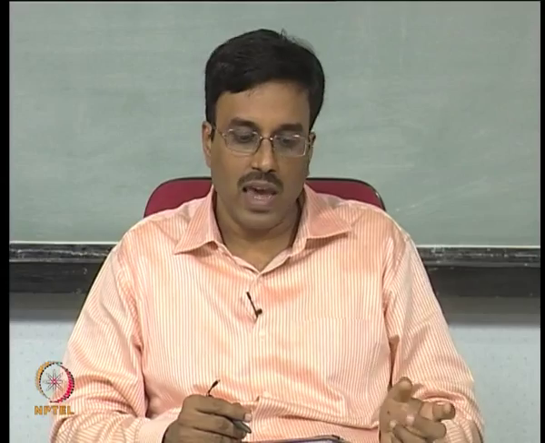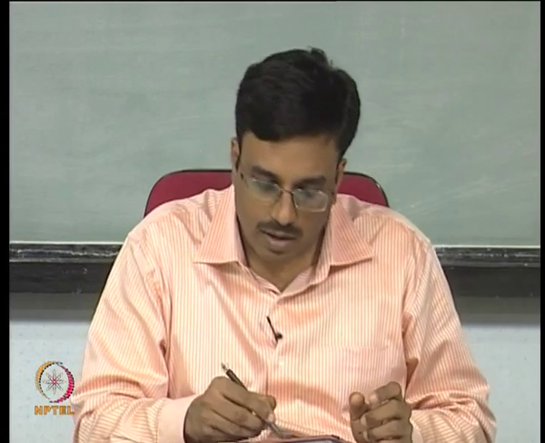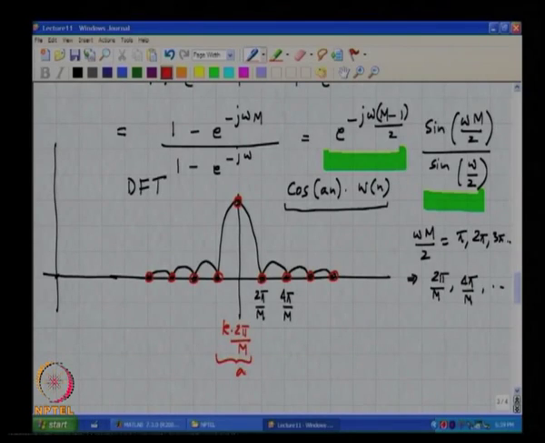But the reason for going into this seemingly long-winded explanation is to get intuition as to what will happen when this a, which is the frequency of this cos a n, is not a multiple of 2 pi by M. What do you think will happen?